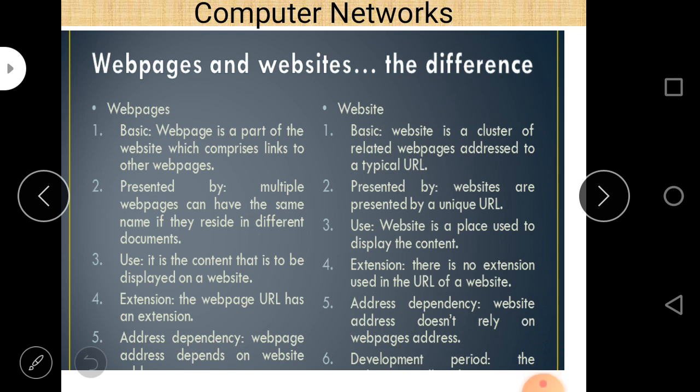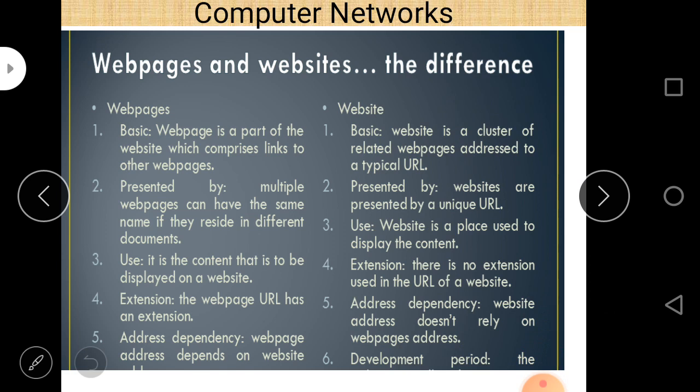Web pages are connected to each other, and a website is a cluster of related web pages addressed by a typical URL. So for a particular website there is a typical URL, and a website is a collection of different web pages, and web pages are connected to each other through different links.